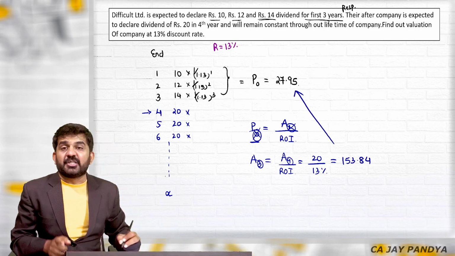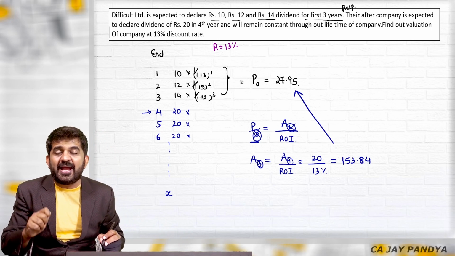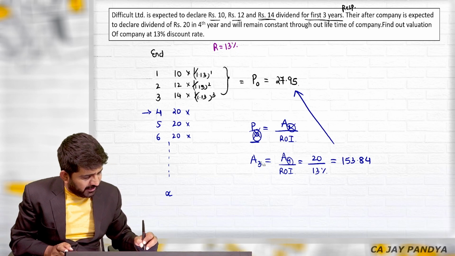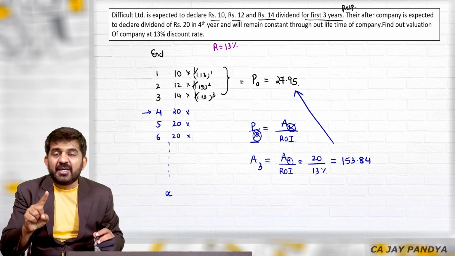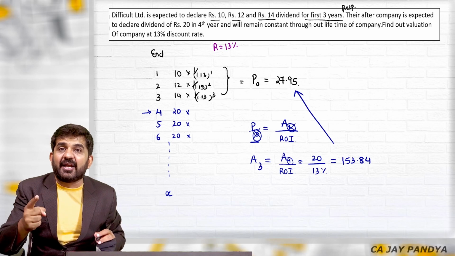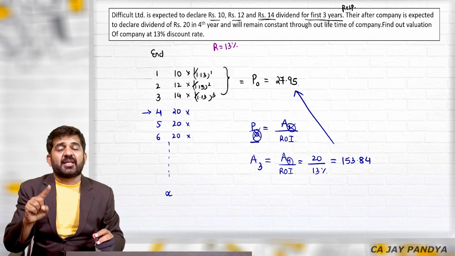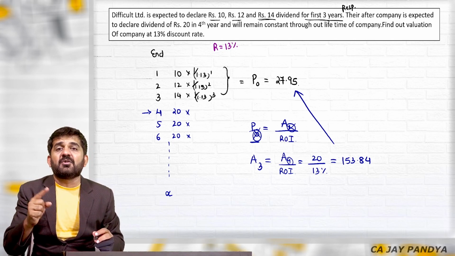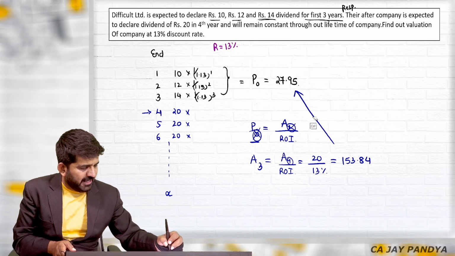Add it with this? No, in finance you cannot do this. This is amount at the end of third year and not at the end of 0 year. Why? We have started with amount at the end of fourth year. We have used the normal formula. The amount which we are getting will be at the end of third year. You cannot add it to something which is as on today, which is at the end of 0 year. So these two cannot be added.